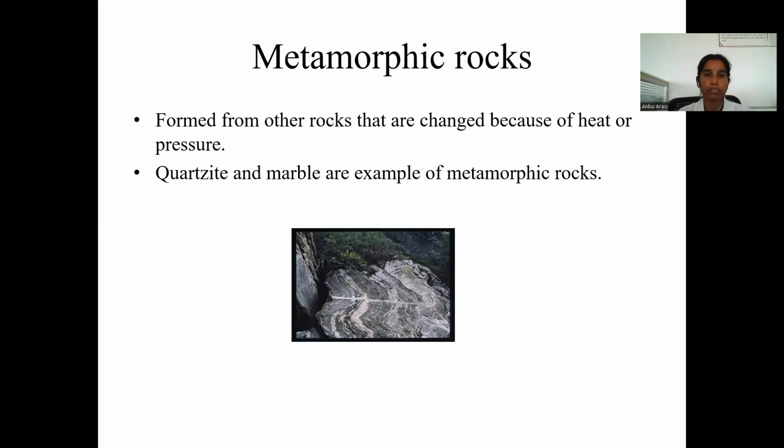Next, metamorphic rocks. The best examples are marble and quartzites. Okay, marble is the best example of metamorphic rocks. Metamorphic rocks are formed by metamorphism. So what is meant by metamorphism?